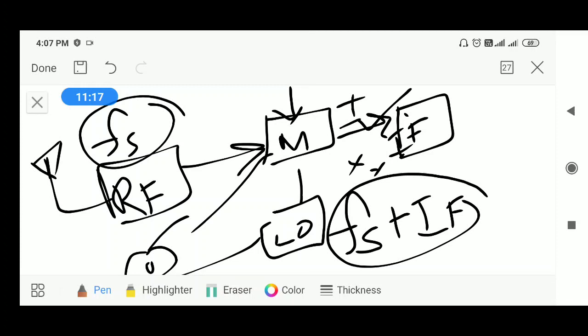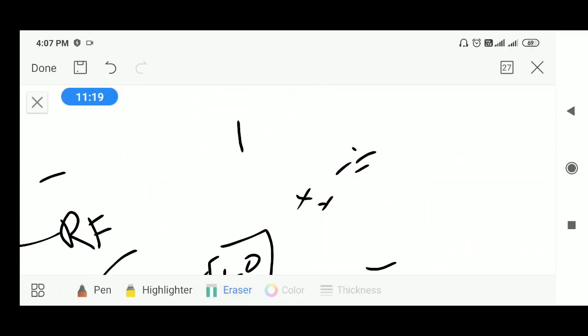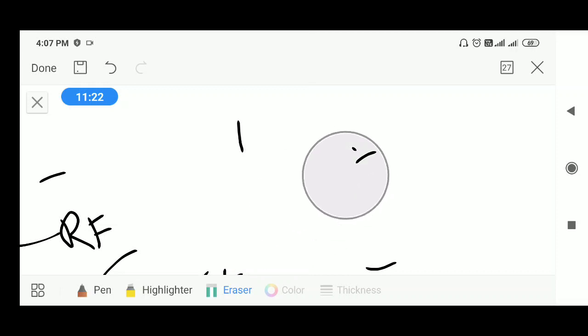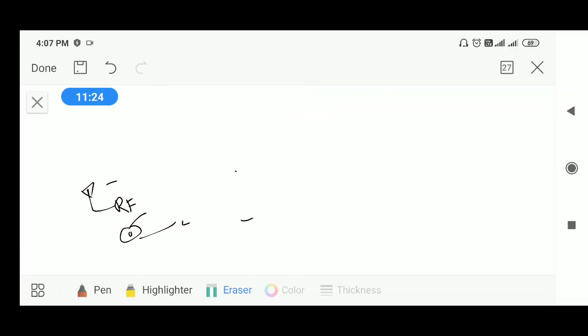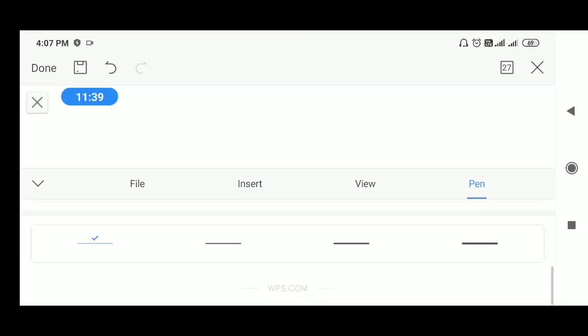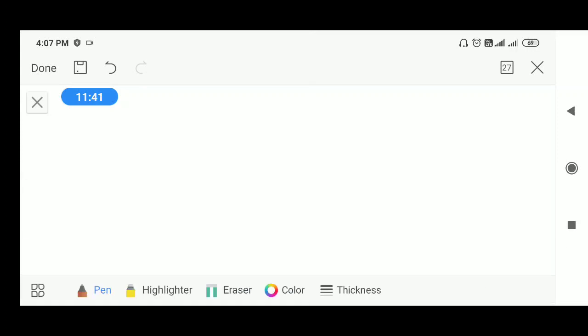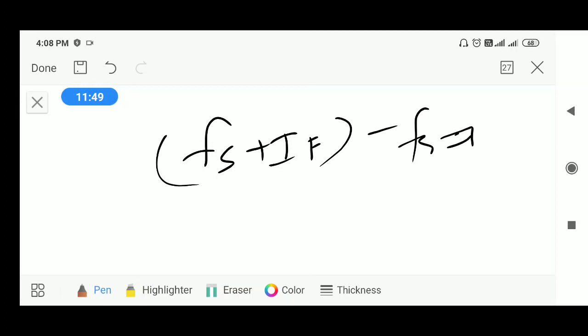So the difference between Fs plus If and Fs will give you If. Hence that If is amplified by the IF amplifier.